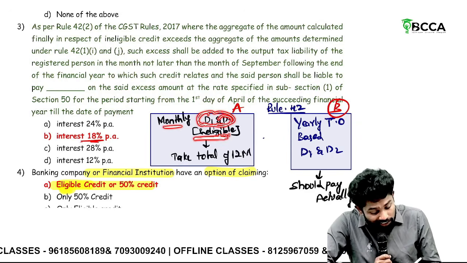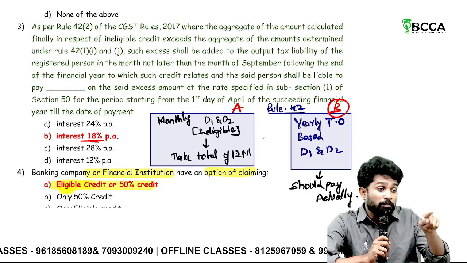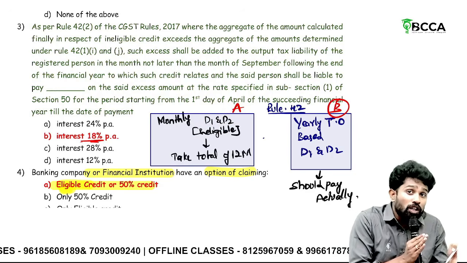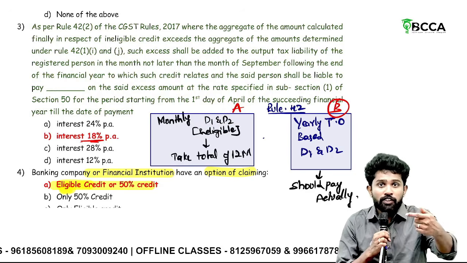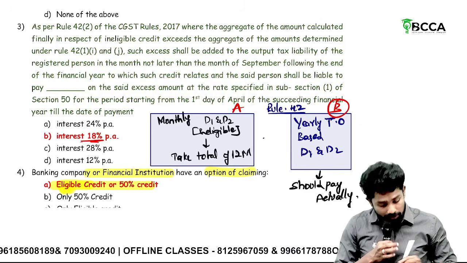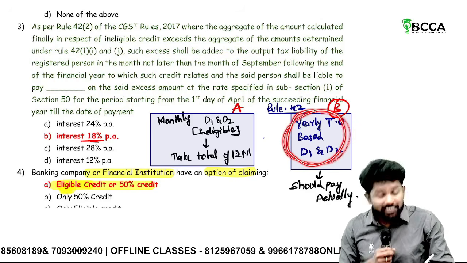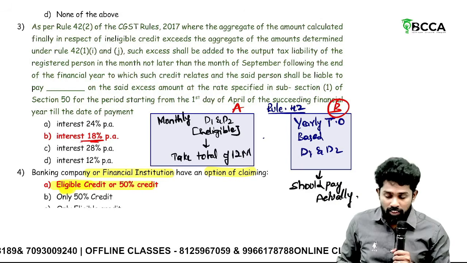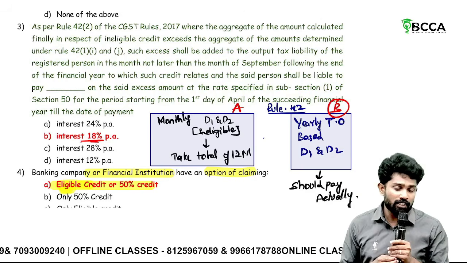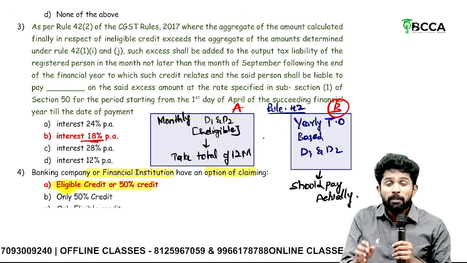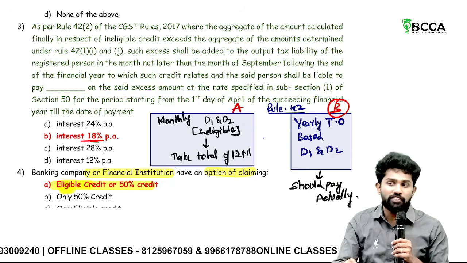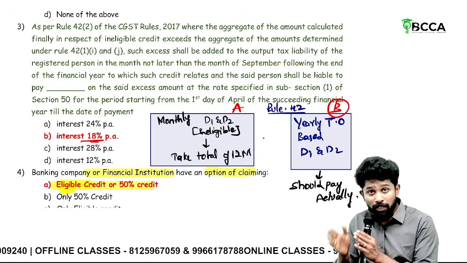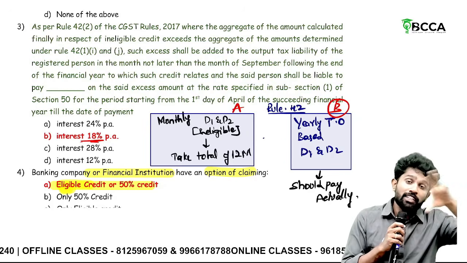Then whatever you calculate as ineligible for monthly, do the total for the whole year. I mean, how much is for April, May, June, all that, total it. Then again do it once again by taking the yearly turnovers. After the closure of the financial year, whatever you did monthly, the same formula, same steps, but take the yearly consolidated figures now and do. So once you did monthly and taken the total, now again you did yearly wise one.